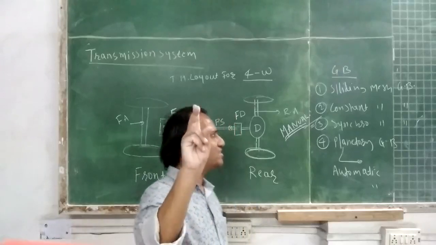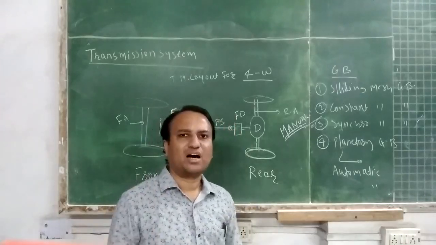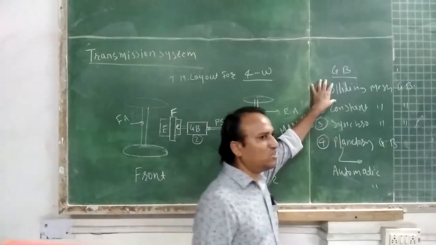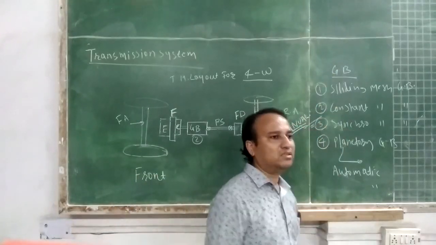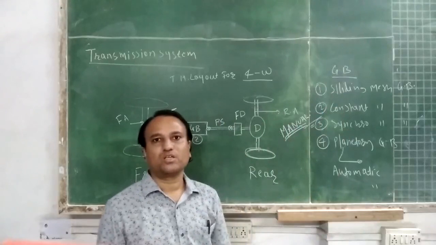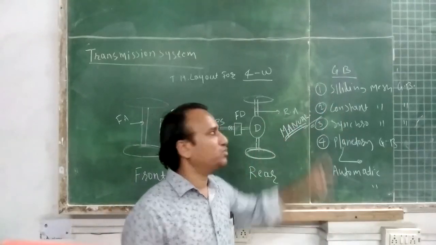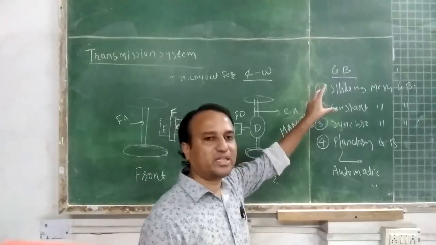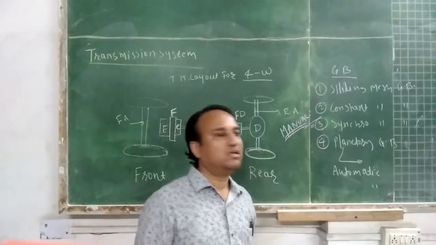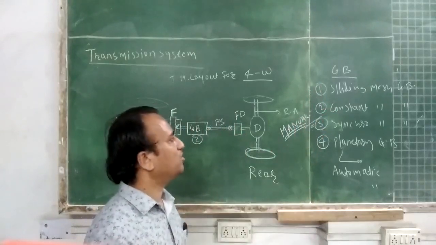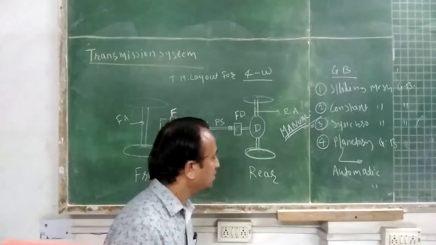For a particular speed reduction there will be meshing of a specific gear on the main shaft and counter shaft, so that the desired speed reduction is achieved.